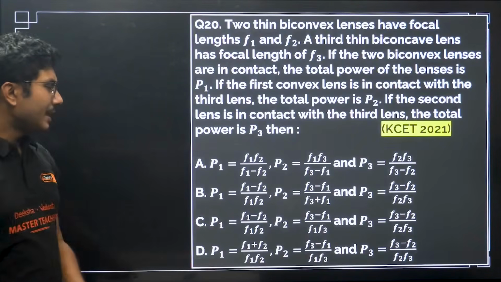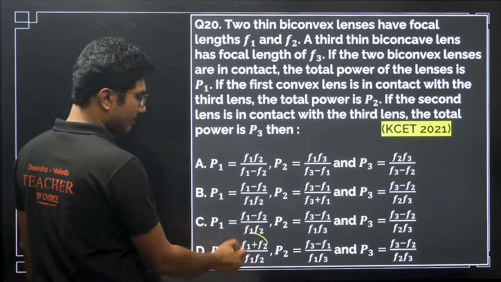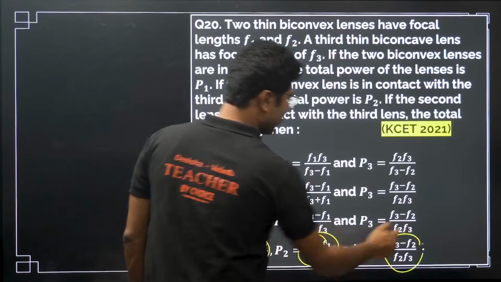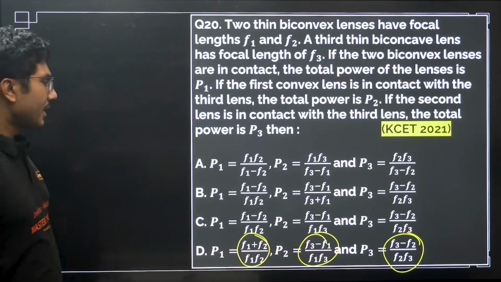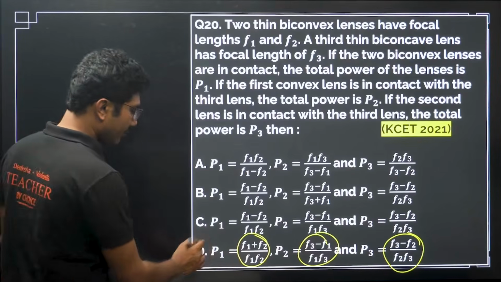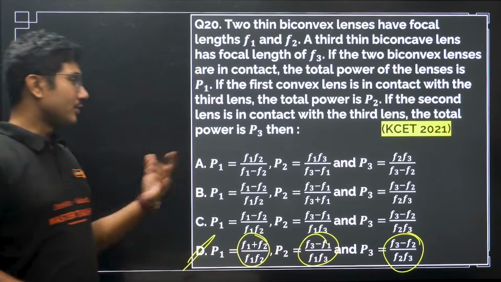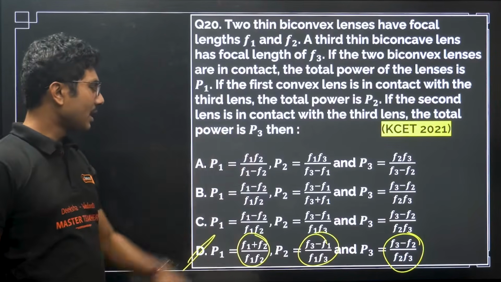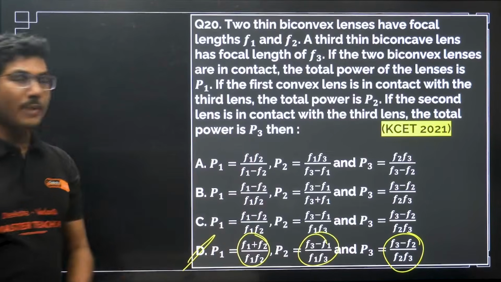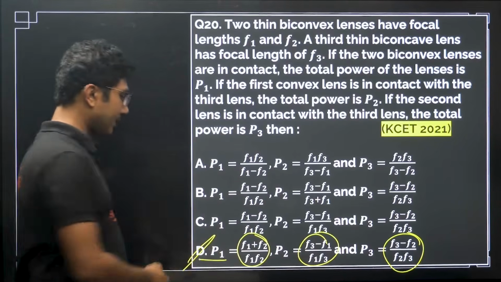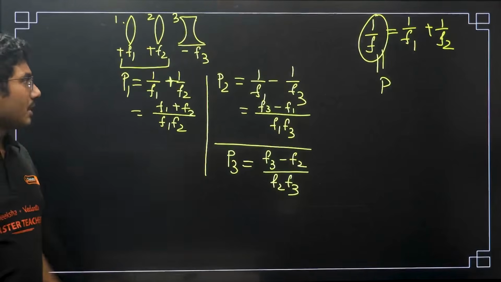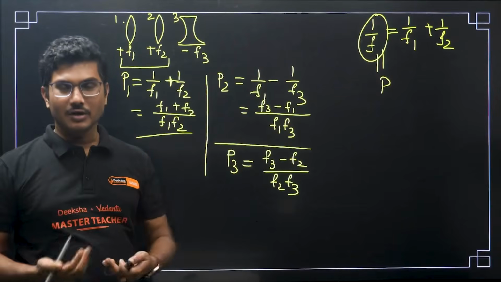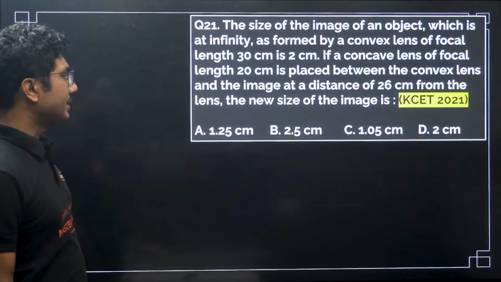Now let us see the answer for this particular question. So P1 is plus in this case, P2 is minus, P3 is also minus, and everything is in the division, right? So from there we can say that option D is correct. In fact, if you are smart, if you find the power P1, you can easily answer that, because only one of the options gives P1 correctly. So from there you can say this is the correct answer. For the sake of physics I solved the question completely. Now let us see the next question.